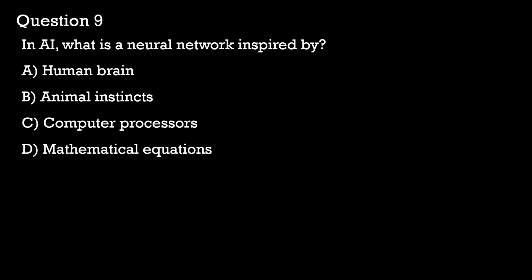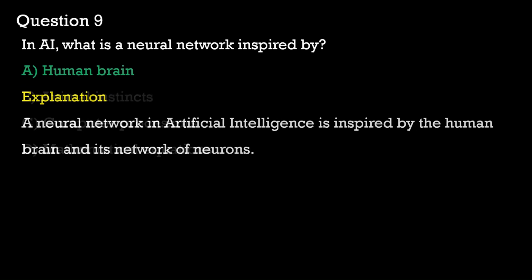For option C, while neural networks run on processors, they are not inspired by processors. And in option D, neural networks use mathematical models, but their main inspiration comes from the structure and functioning of the human brain. So our answer here is option A. Some examples of neural networks in action are predictive analytics used in weather forecasting and fraud detection. It is also used in self-driving cars to identify obstacles and make driving decisions, as well as speech and image recognition for voice assistants and facial recognition.